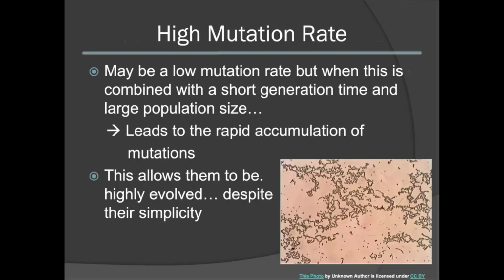Some bacterial populations may have a low mutation rate. However, when you combine this with a very short generation time, as well as a very large population size, this can lead to the rapid accumulation of mutations, despite the fact that they have a low mutation rate. Once again, this allows them to be highly evolved despite the simplicity of their genome.